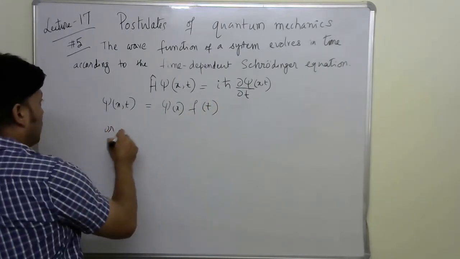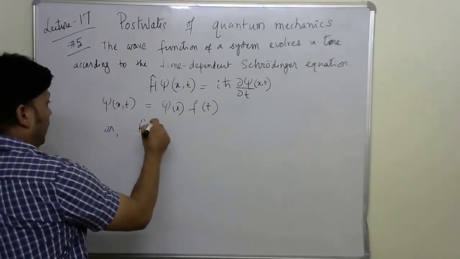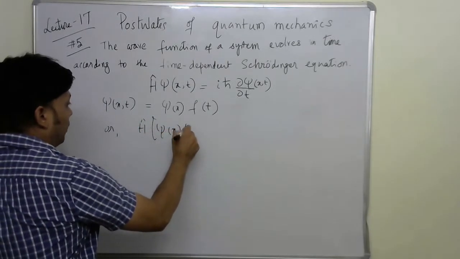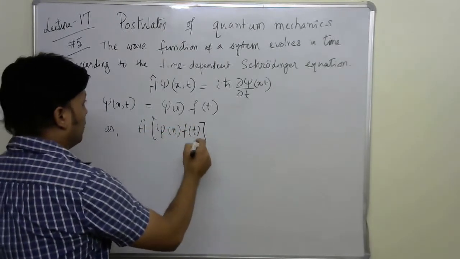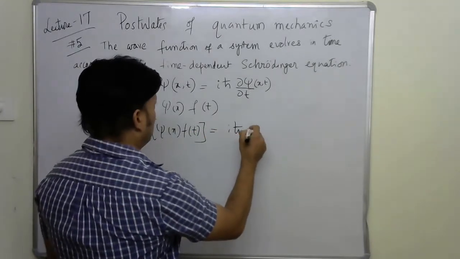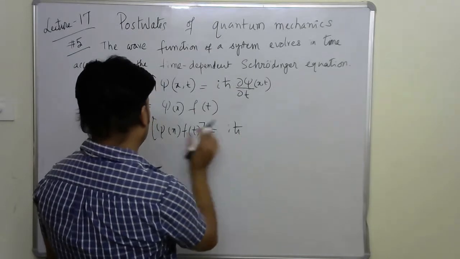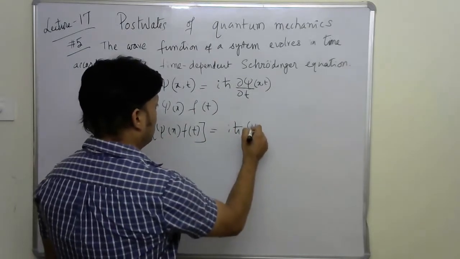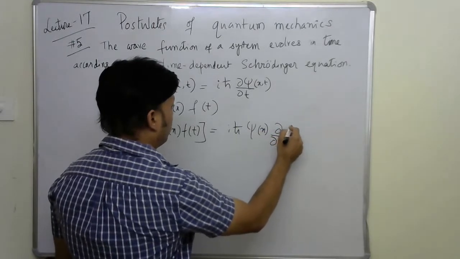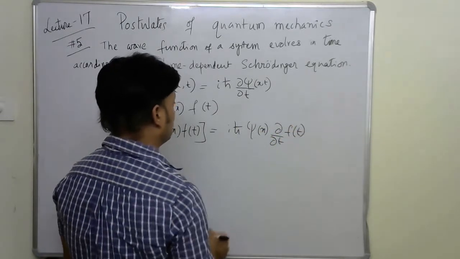So we get H operating on psi x f t is equal to i h cross, then the psi x part comes outside, and then del t of f t.